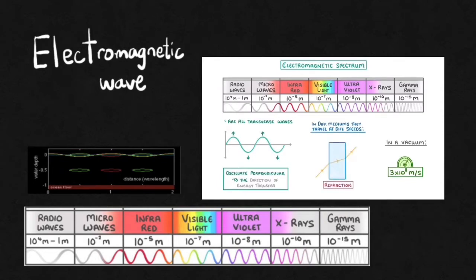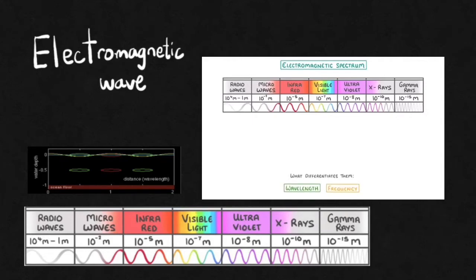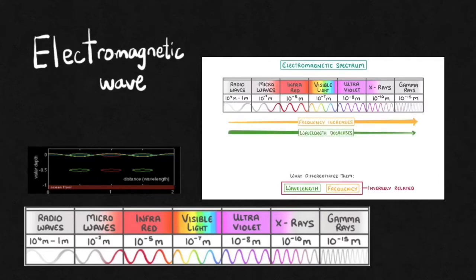In different mediums, they travel at different speeds, and refraction occurs, which is the change of direction of the wave. As we can see on the table, we split the electromagnetic waves into 7 basic types, but they are actually all parts of one continuous spectrum. The difference between them is the wavelength and the frequency, where they are inversely related, which means that when the first one goes up, the other one goes down. So as we can see on the table, from left to right, the frequency increases while the wavelength decreases.